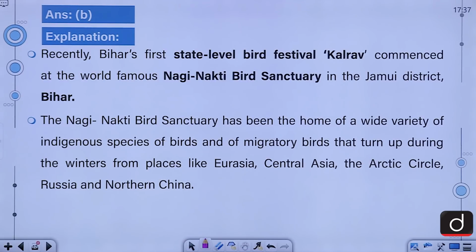Recently, Bihar's first state-level bird festival, Kalrav, commenced at the world famous Nagi Nakti Bird Sanctuary in the Jamui district of Bihar. The Nagi Nakti Bird Sanctuary has been the home of a wide variety of indigenous species of birds and of migratory birds that turn up during the winters from places like Eurasia, Central Asia, the Arctic Circle, Russia, and northern China.